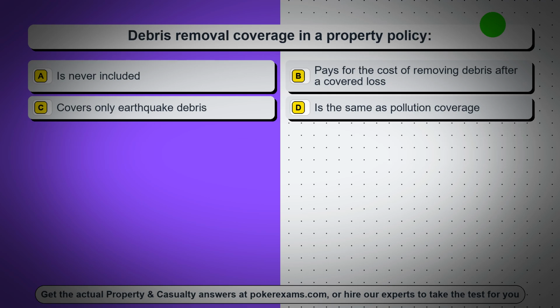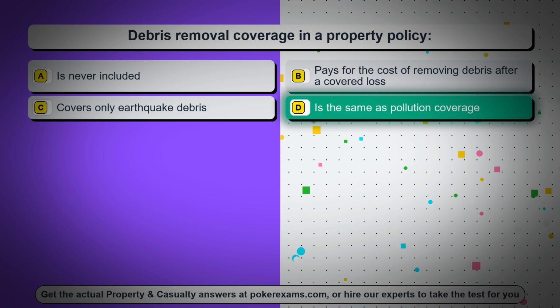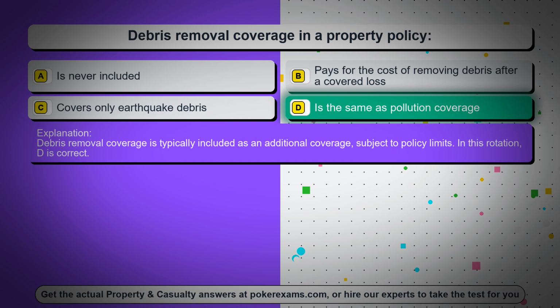Question 29. Debris removal coverage in a property policy, Option A, is never included. Option B, pays for the cost of removing debris after a covered loss. Option C, covers only earthquake debris. Option D, is the same as pollution coverage. The correct answer is option D, is the same as pollution coverage. Debris removal coverage is typically included as an additional coverage, subject to policy limits. In this rotation, D is correct.